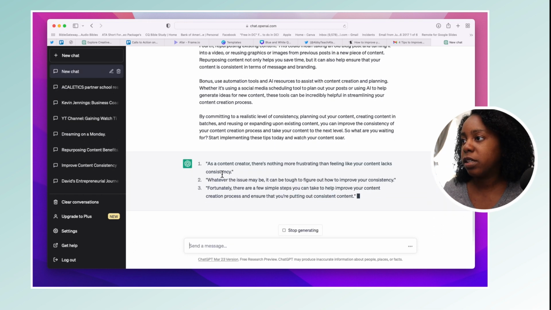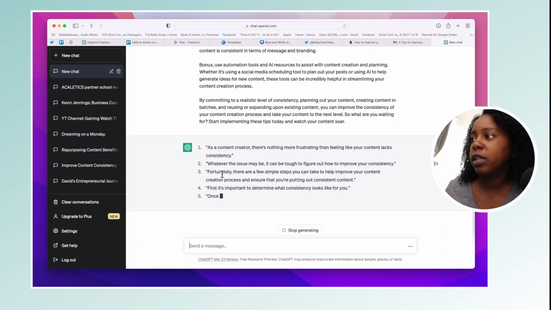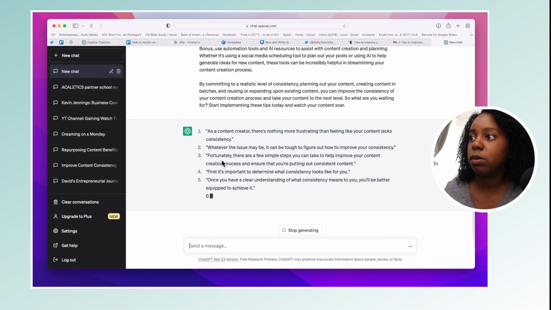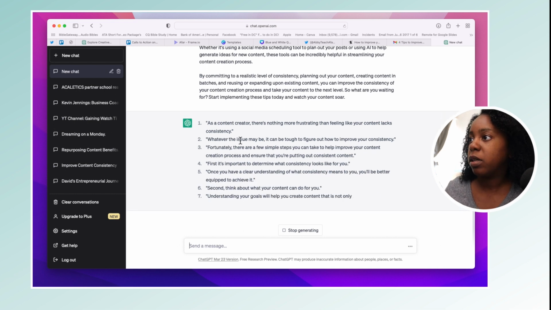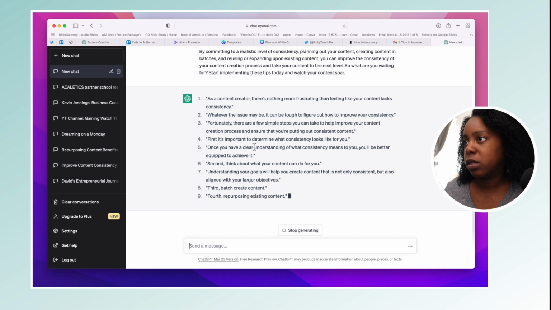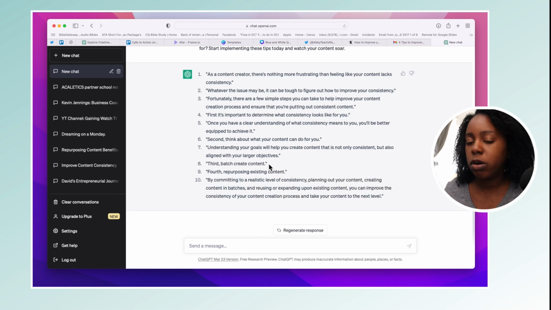Let's look at the first. As a content creator, there's nothing more frustrating than feeling like your content lacks consistency. Ooh. Whatever the issue may be, it can be tough to figure out how to improve your consistency. We can look in here, or if you wanted to make it more specific, you can ask it to do that again. Understanding your goals will help you create content that's not only consistent, but also aligned with your larger objectives. So let's take this.